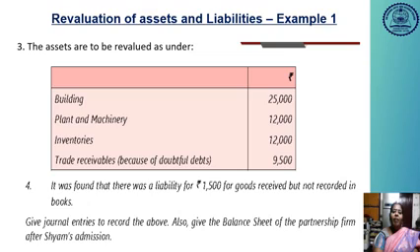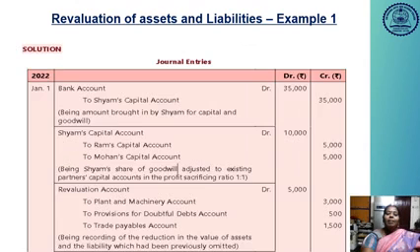The assets are revalued as under: building 25,000, plant and machinery 12,000, inventories 12,000, trade receivables 9,500 because of doubtful debts. Also, there was a liability of 1,500 for goods received but not recorded in the books. Give journal entries to record the above. Also give the balance sheet of the partnership firm after Shyam's admission.